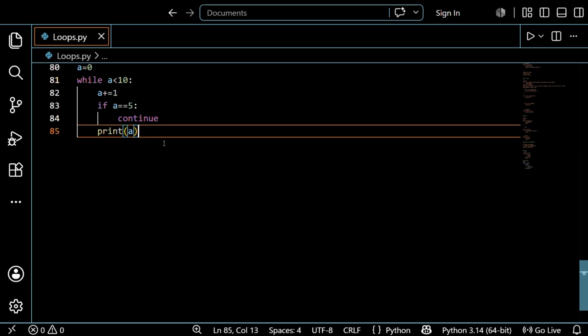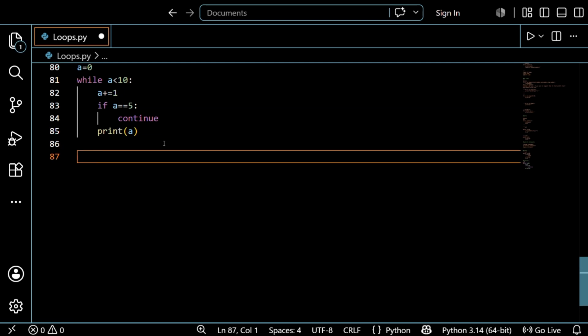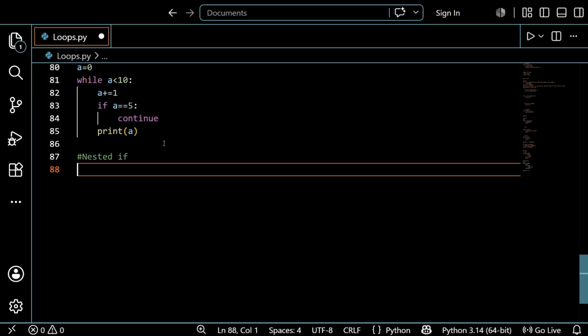For nested if, you know the syntax for nested if, similar to that. I just want to explain the nested if concept once again. Nested if, sorry, nested loops, sorry, I'm still on the previous class only. So I just want to create the syntax first.